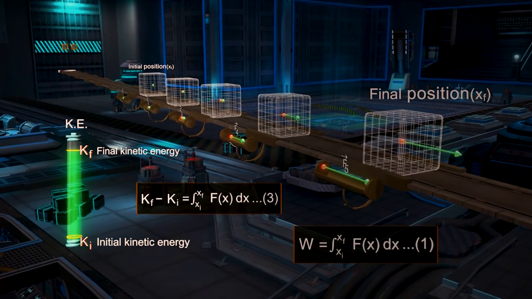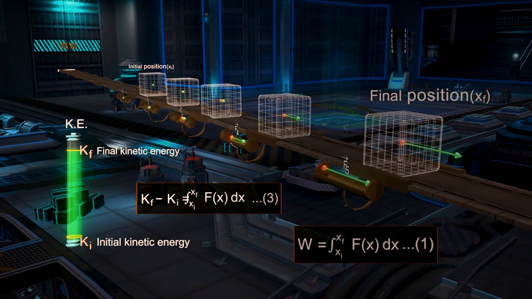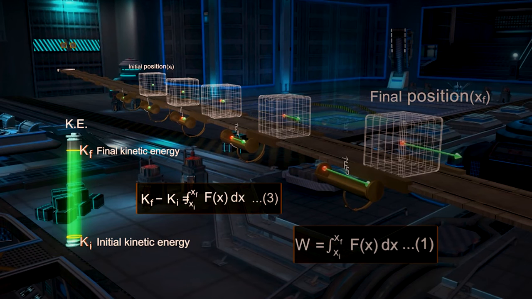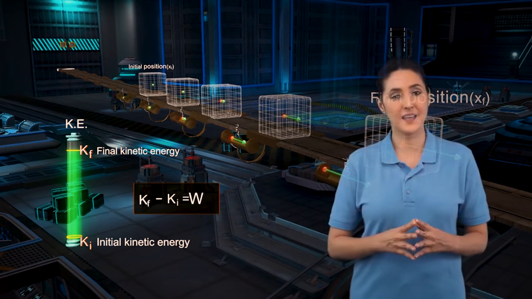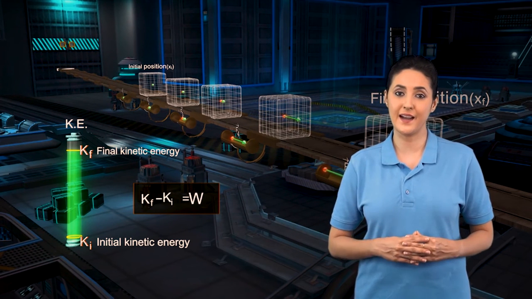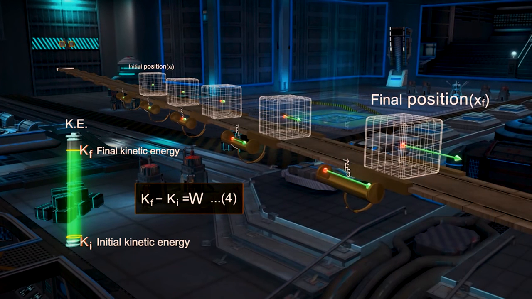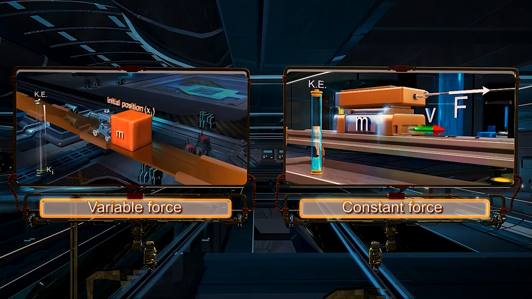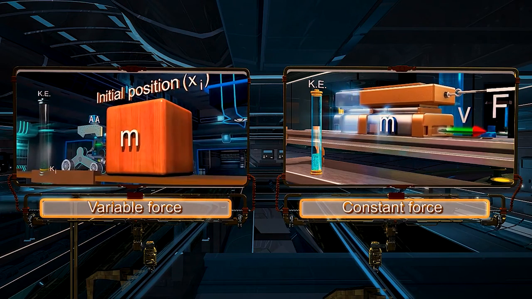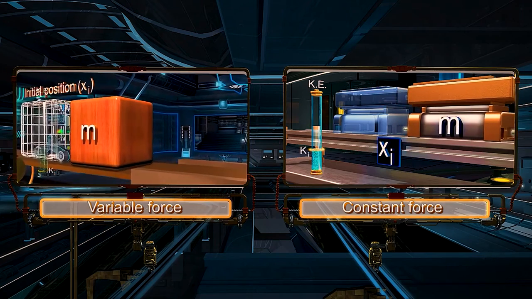From equation 1, we can see that the RHS of equation 3 is the work done by the variable force. On substituting, we get Kf minus Ki equals W, equation 4. Equation 4 is the same as that for constant force. Hence, we have proved that the work-energy theorem holds true for both constant as well as for variable force.